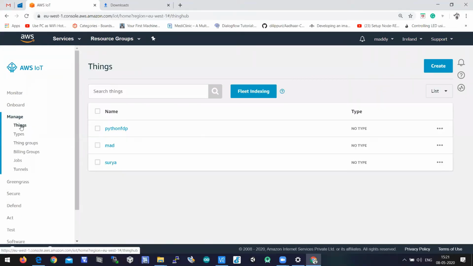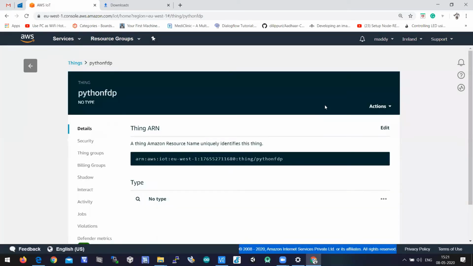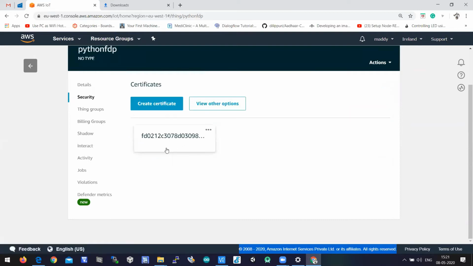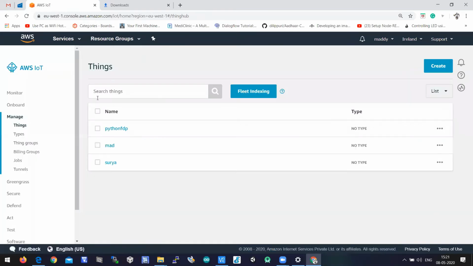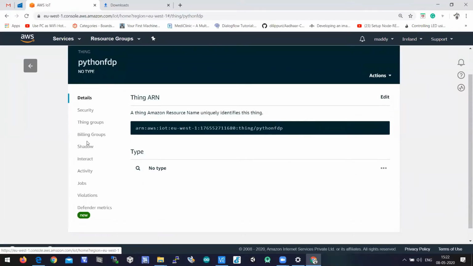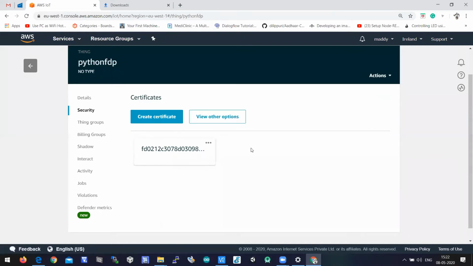Okay, let me check whether the thing is created. FD0212, that is what, right? Yes. So a thing is added, right? You can click on create. A thing is added. You can see things in the manage option under things. You can see Python FTP, which means a thing is created. And for this, you can click on security. When you click on security, you can see the certificate which is activated.